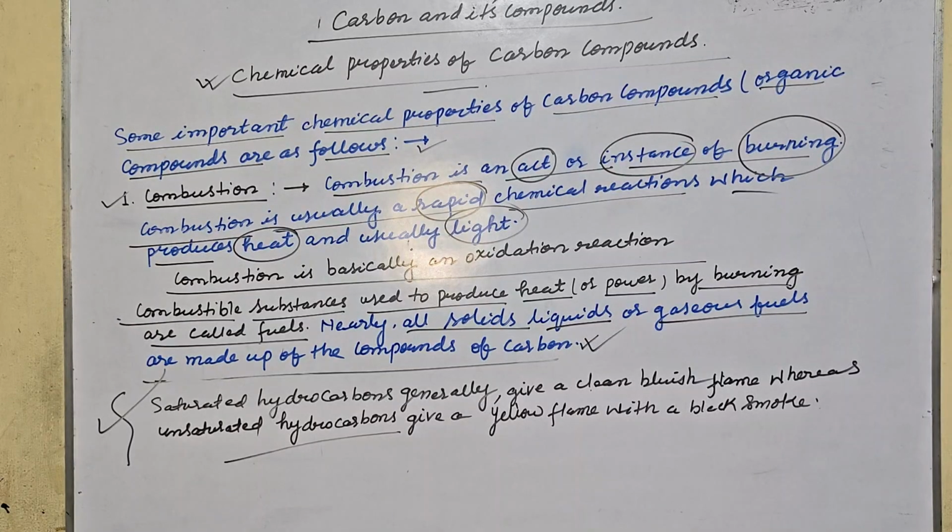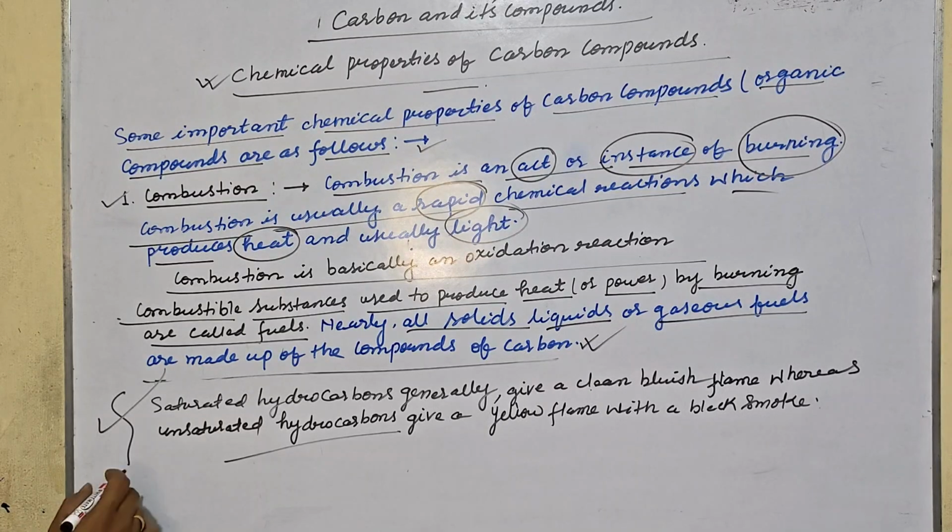There are lots of things we are covering from the NCERT. After that, why do substances burn with or without a flame, and the formation of coal and petroleum. These are the things we have to understand. After combustion, we have to read oxidation. So my dear student, why do substances burn with or without a flame? We will read that, and the formation of coal and petroleum is also more to know. There are two questions we will discuss.